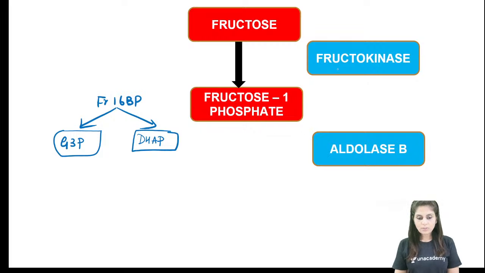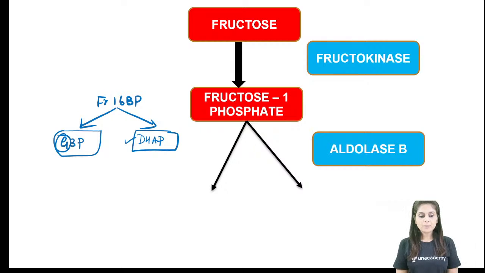In fructose glycolysis, aldolase B cleaves fructose 1-phosphate to form 2 trioses. Out of the 2 trioses, only one will have phosphate attached, and that is dihydroxyacetone phosphate. The other one is not glyceraldehyde 3-phosphate, it is just glyceraldehyde.